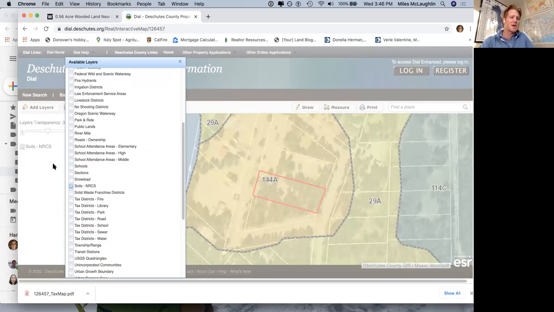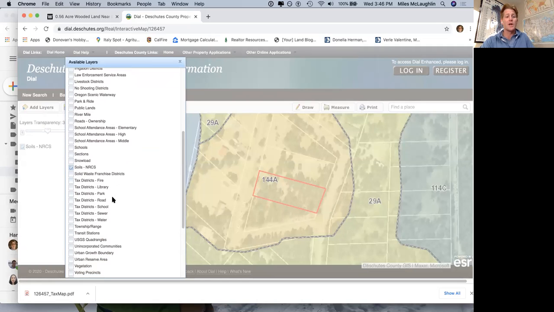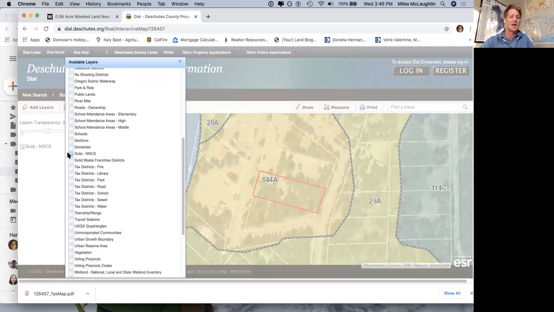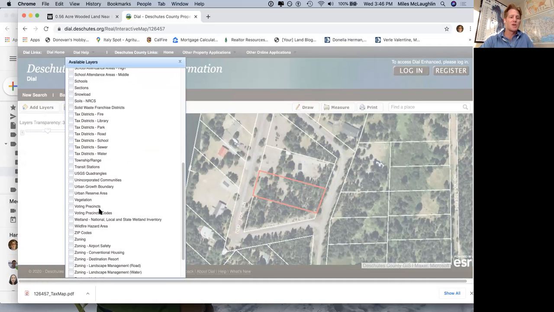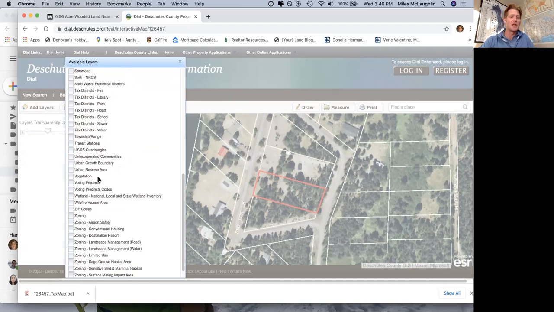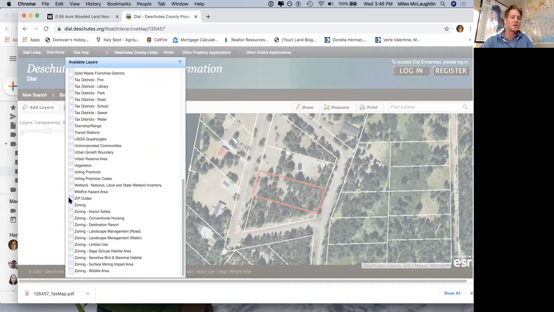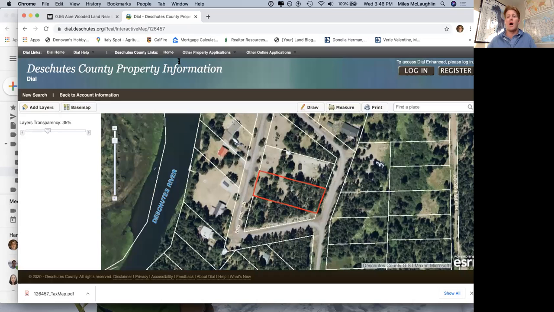There's probably a legend somewhere that you might be able to look into, or again, I might get on Google and start to research some of this, or get on the county website to see what it has to say about it. But again, I just wanted to show you all the availability here. Zoning's in here too, zip code. So there's a lot of stuff that's available to you in your land search without getting up from your desk or your computer. So this is a good starting point for those interested.